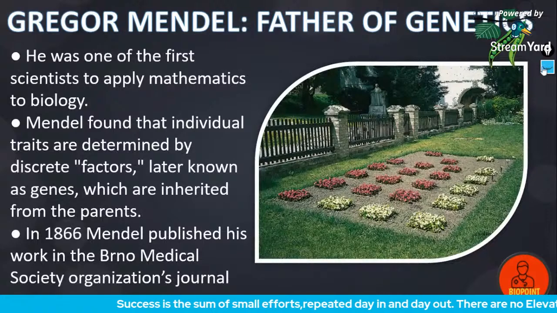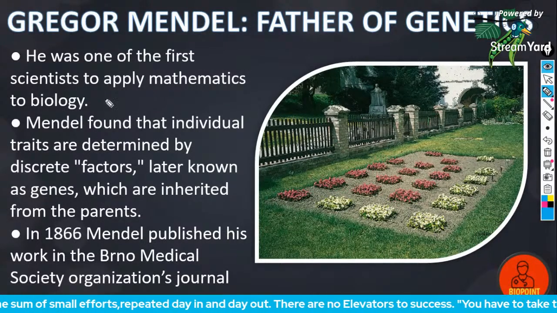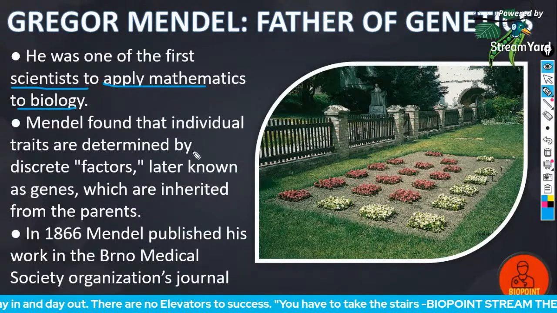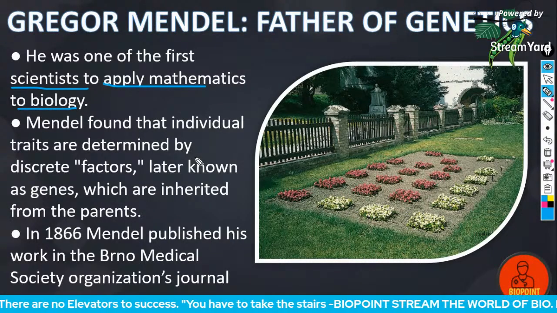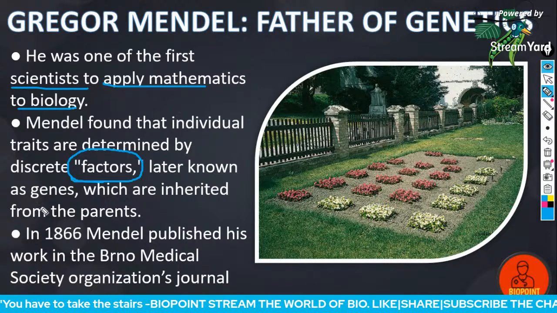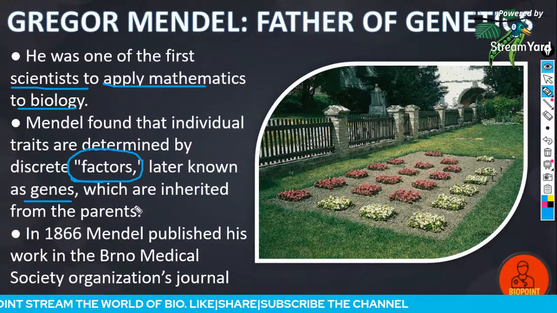He was the first scientist to apply mathematics to biology. Mendel found that individual traits are determined by discrete factors, later known as genes by Johansen, which were inherited from the parents to the offspring.